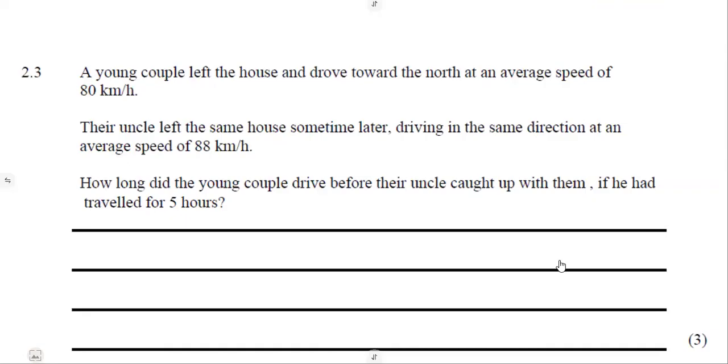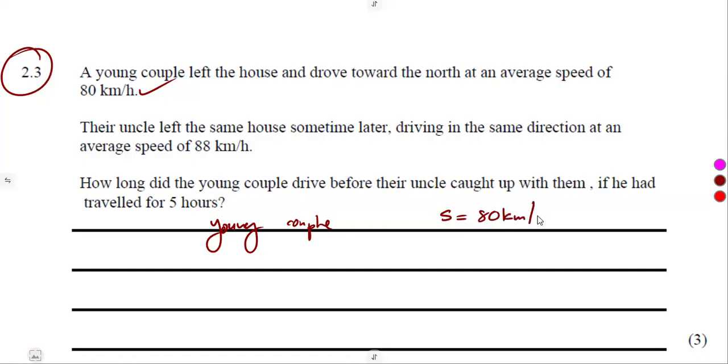Without wasting time, let's see another part, 2.3, where we are given: a young couple left the house and drove toward the north at an average speed of 80 kilometers per hour. So what we are given is the information of the young couple, which had a speed as they were driving. The speed was given as 80 kilometers per hour.